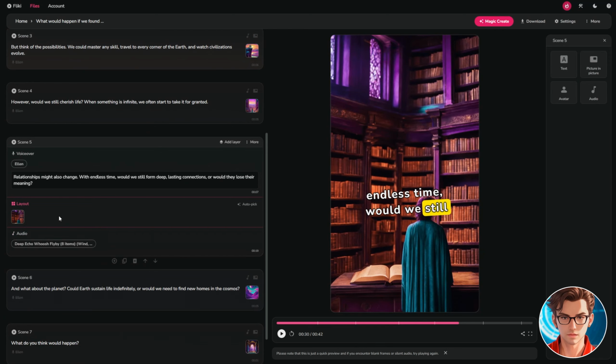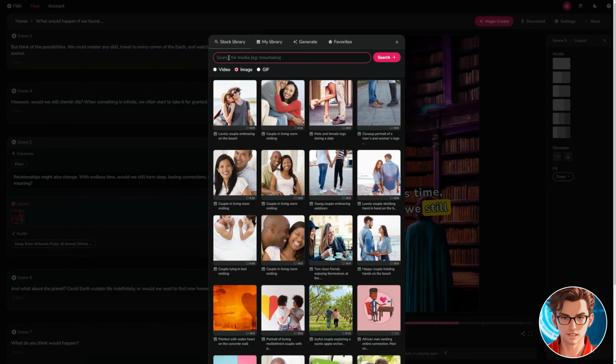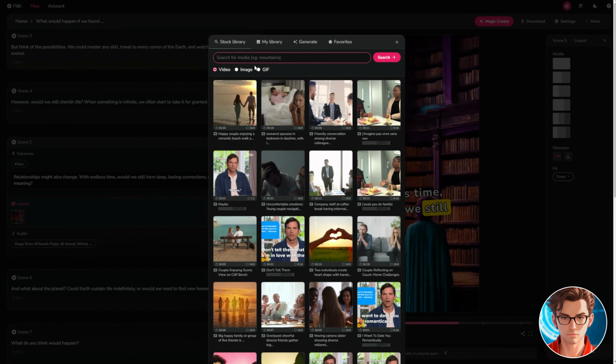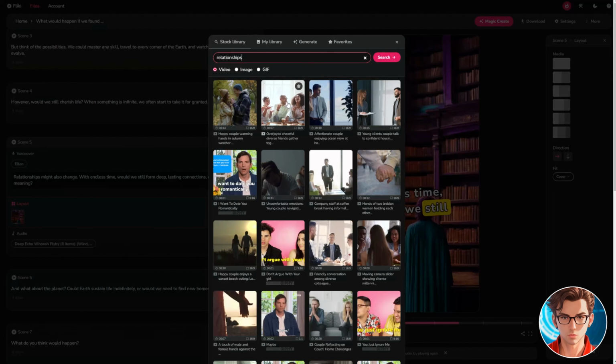Now, to change the image or video from the scene, just click on the scene and then click on the layout image. You have multiple options here. You can select an image or video from a premium stock library without any additional cost. Just write what you are looking for and click on Search. I'm not sure which one to pick. I'll go with the first one, although both were excellent options.